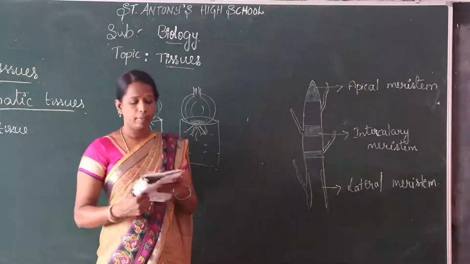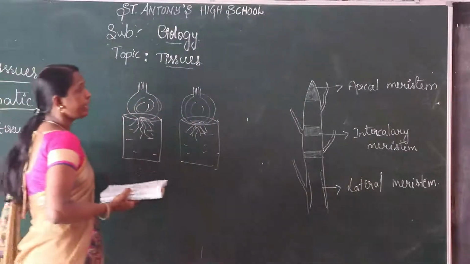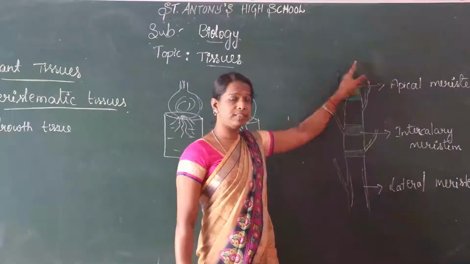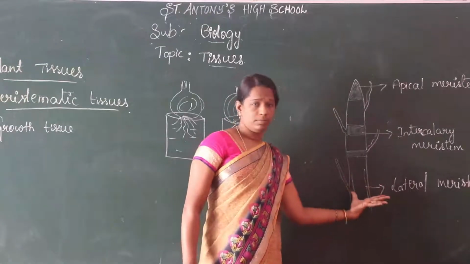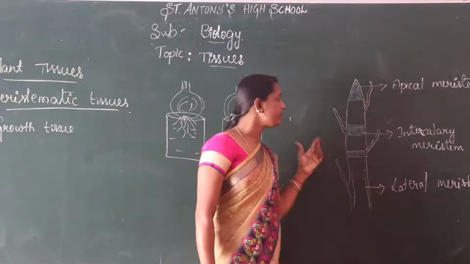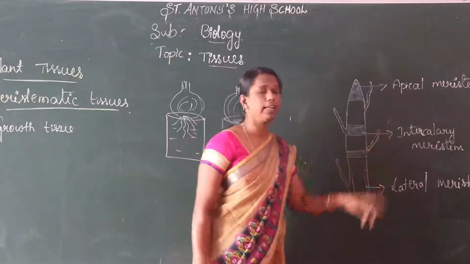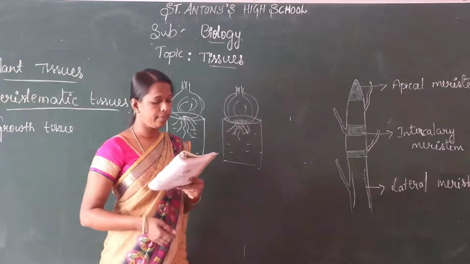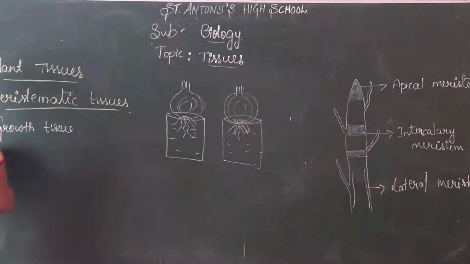So like that, the meristematic tissue is only for the growth of the plant. Here, the apical meristem helps in the growth of the tip of the stem and also the roots. Whereas the lateral meristem helps in the width of the stem, and the node tissue is called the intercalary meristem. These are the three types of tissues present in the plant. Next, let us discuss the second one, permanent tissue.